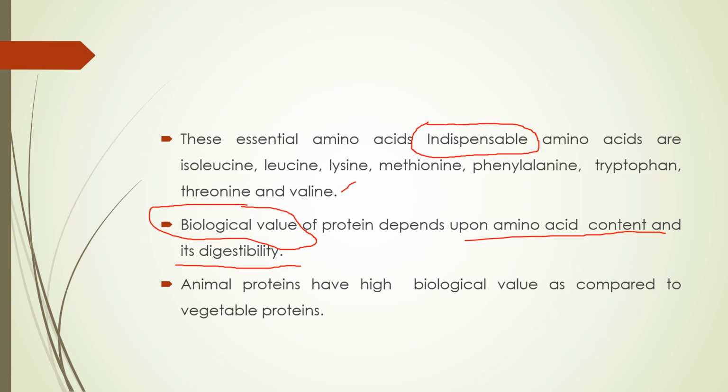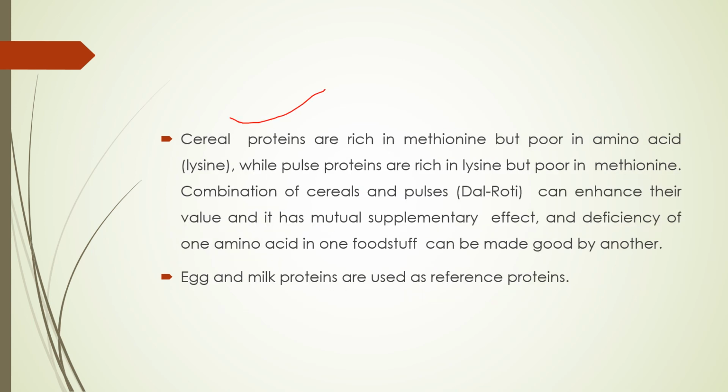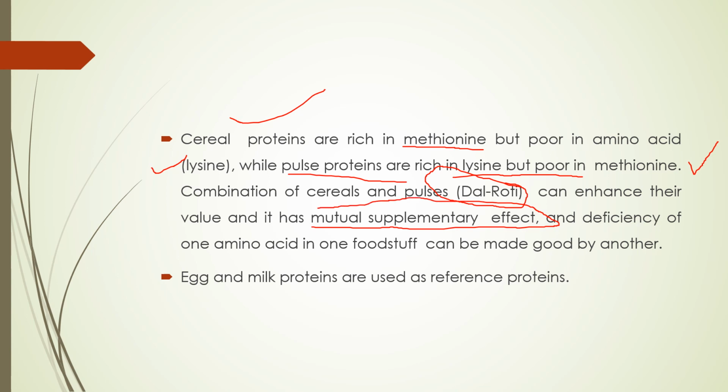And the animal proteins have high biological value as compared to vegetable proteins. And cereal proteins are rich in methionine, but they are poor in amino acid lysine, whereas pulse proteins are rich in lysine, but they are poor in methionine. And a combination of cereal and pulses, that is dal and roti, can enhance their value, and it has a mutual supplementary effect. And deficiency of one amino acid in one foodstuff can be made good by another.